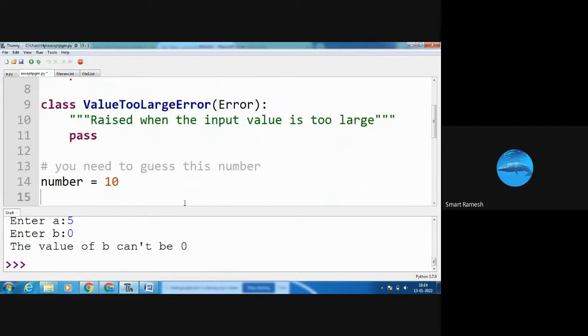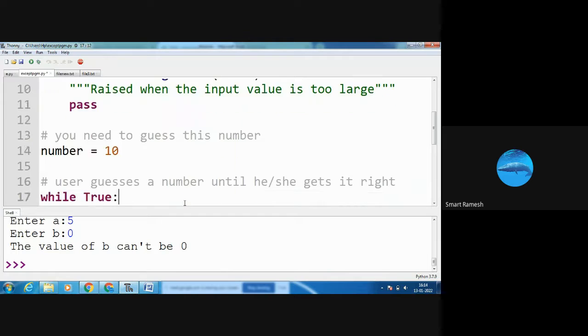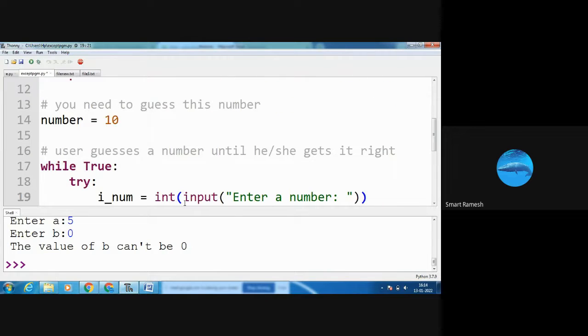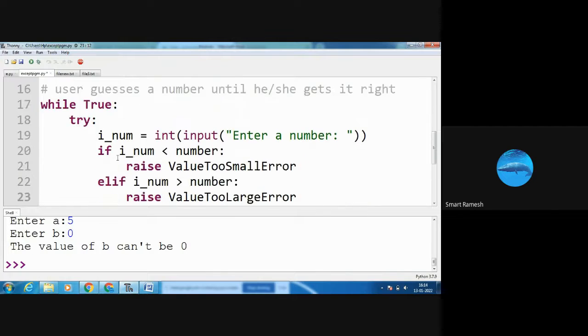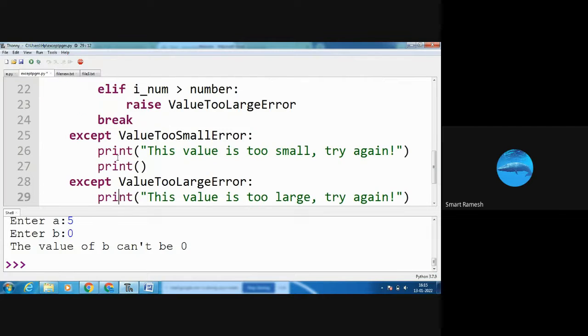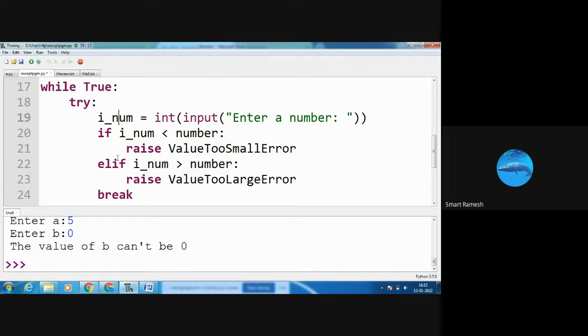Next, number equal to 10. See, in this program, we are going to guess the number. The number is 10. We are going to guess that number 10. Suppose I give a number less than 10, it shows the value is too small in the output screen. Suppose I give more than 10, it shows that the value is too large, and try again.